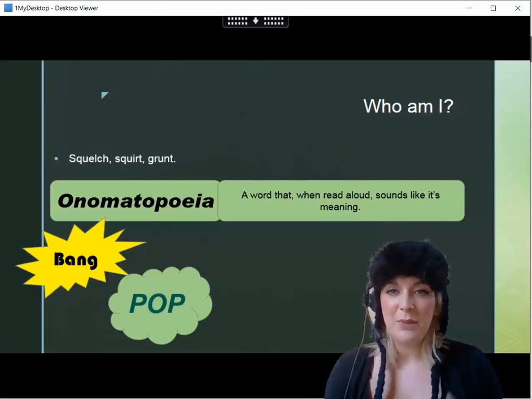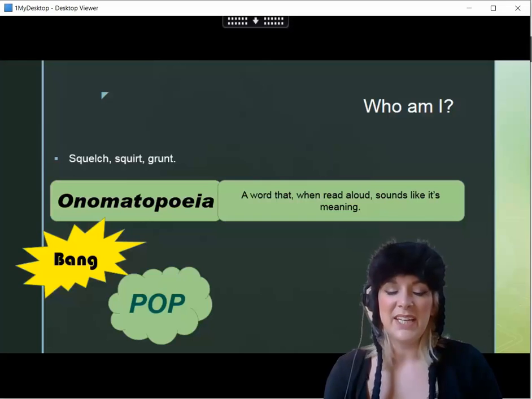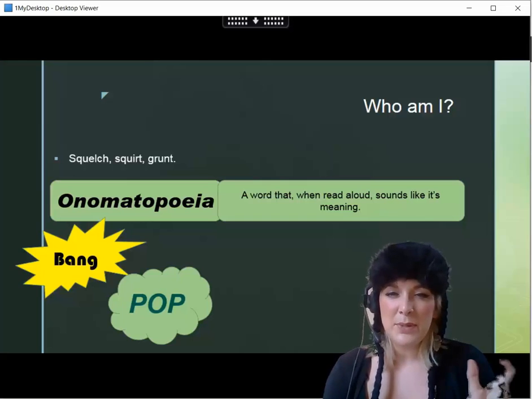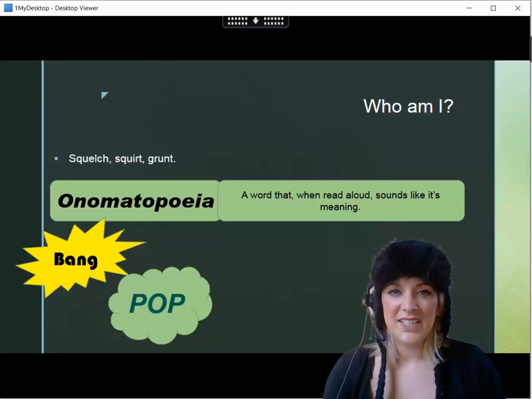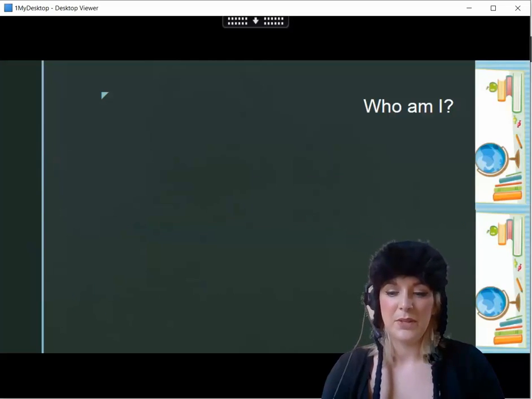So have a think when you write your animal poem today, actually, how could I put some of those sounds into that poem? Okay. So our next one.